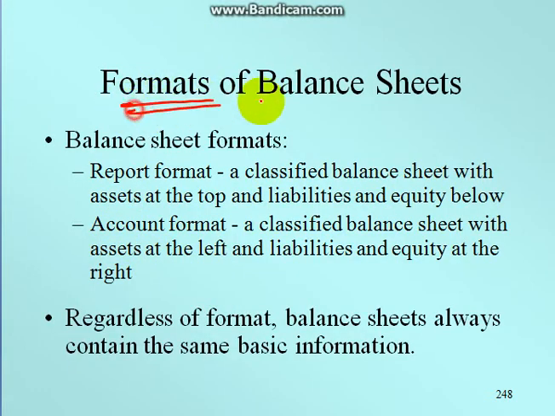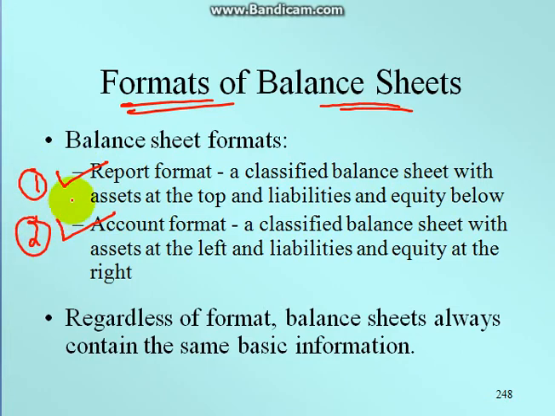Now what are the formats of balance sheets? Let us see the balance sheet formats. The first is the report format and the second is the account format. So basically there are two balance sheet formats. In the report format, in a classified balance sheet, assets are at the top and liabilities are given below. So this is basically the report format. But as far as the account format is concerned, assets are at the left and liabilities and equity are at the right.